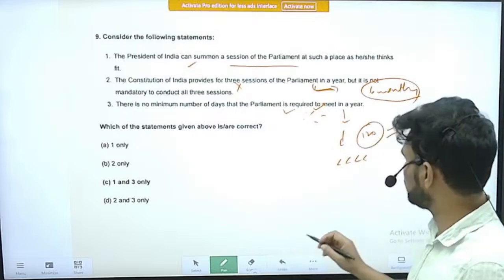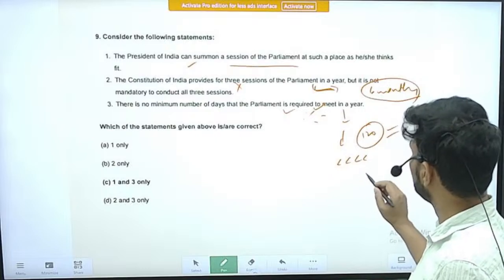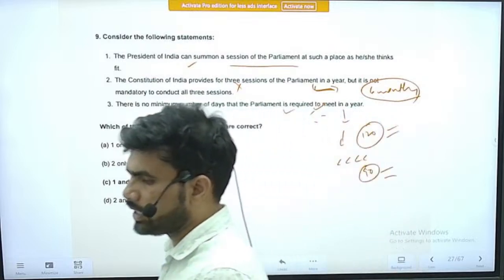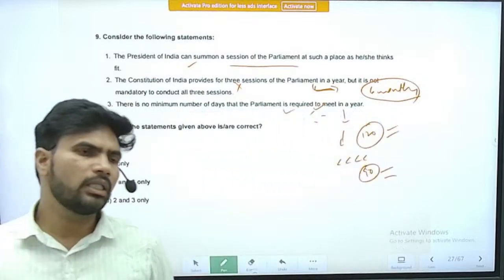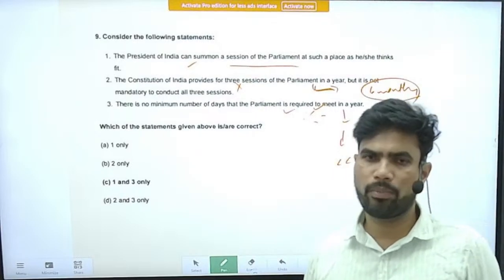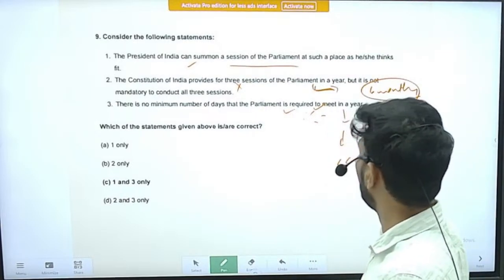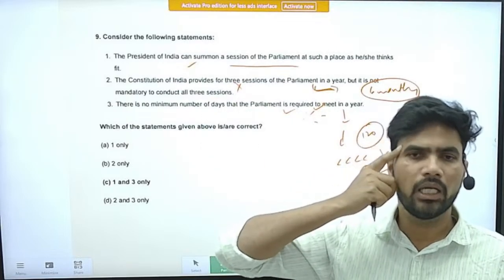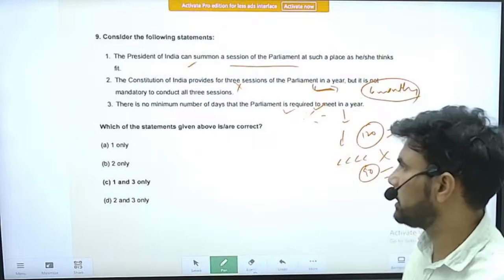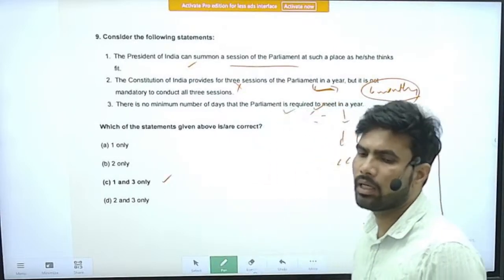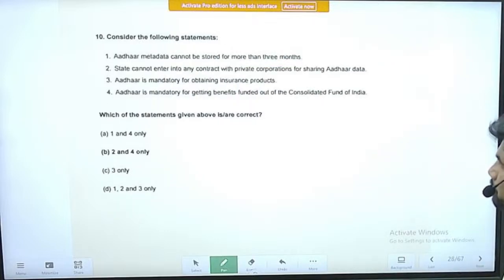In the beginning years, it has now declined to less than 100. It is around 82, only 82 to 90 days that it is meeting. That too, there are many disruptions and Parliament is not functioning properly. So this is a concern, and you will study the decline of Parliament when you study the Mains-related aspects. So the correct option is option C, only statements 1 and 3 are correct.